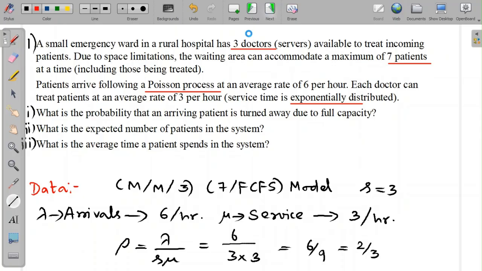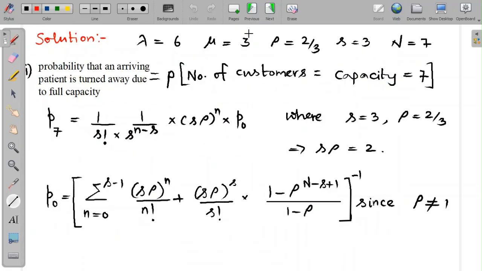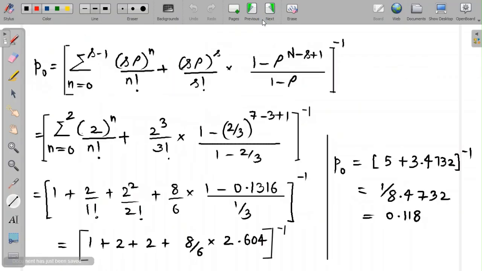Now, to find the probability that an arriving patient will be turned away due to full capacity, we'll have to find out the probability that the full capacity is reached. That is, the number of customers in the system is exactly 7. So we need to find out P7, and for P7, we need P naught. We need P naught, the value of S, the value of rho, and the value of n being 7. So S is 3, the number of doctors, rho is 2 by 3, the traffic intensity. So S rho is 2. We can use them in the formula for P naught, and since rho is less than 1, we'll use the first formula. So we first complete finding the answer for P naught, substituting all the answers in the respective places.